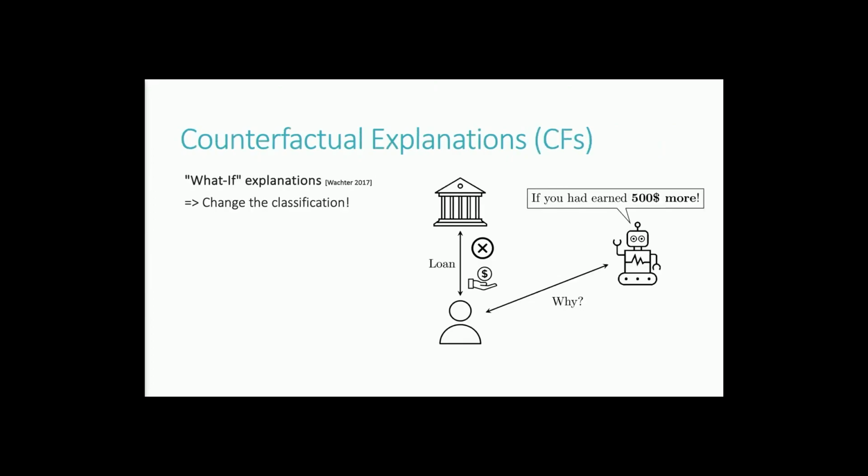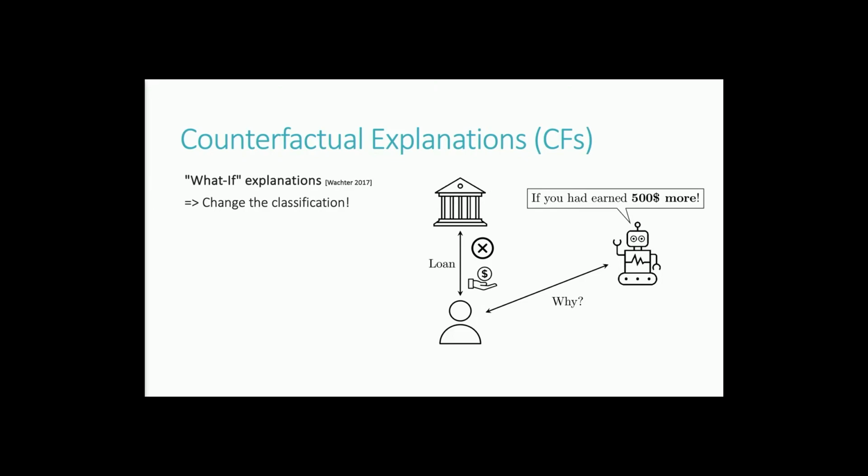A counterfactual explanation basically tells us what we have to change in the input, such that the output changes. The typical example is about a loan application. The customer applies for a loan at a bank, and the bank rejects the application. A counterfactual explanation could be that the loan application would have been accepted if they had earned $500 more per month, let's say. Here you can already see what makes this type of explanation so appealing: it's very intuitive for us humans and it states a precise recommendation of what we have to do in order to change the outcome into a favorable one.